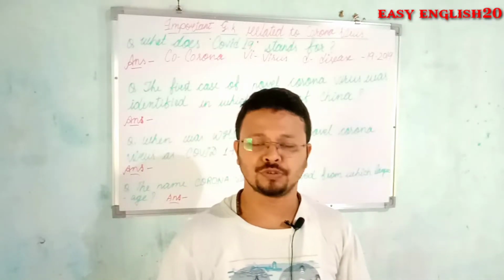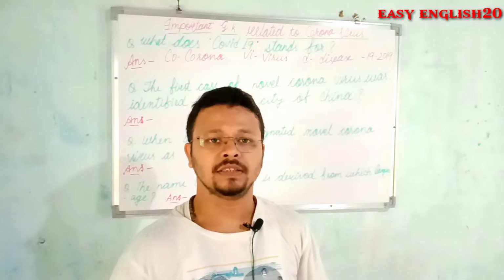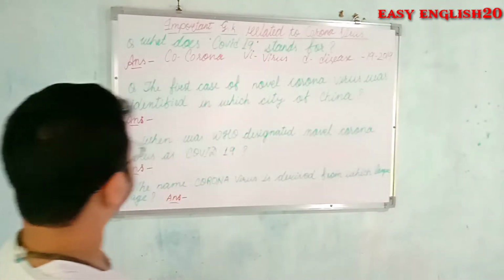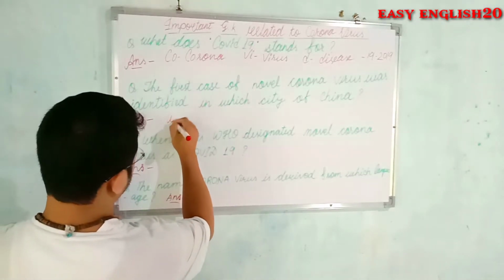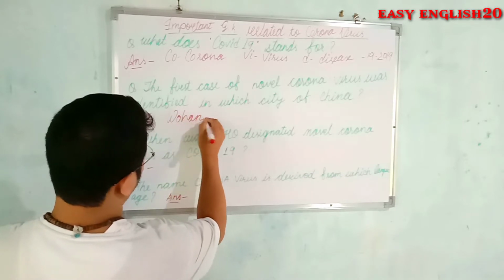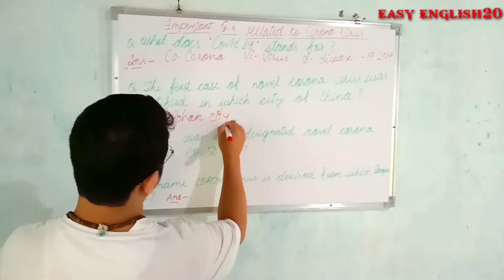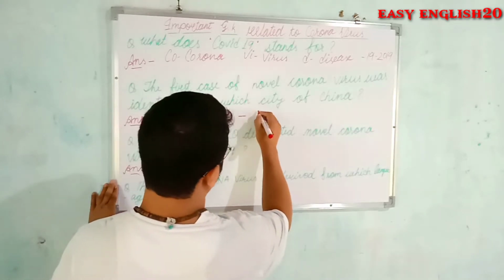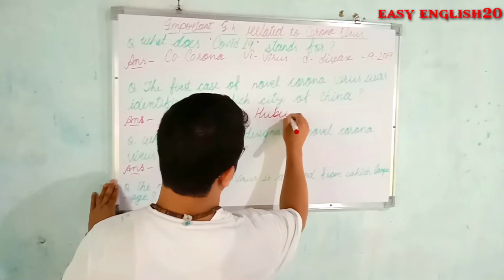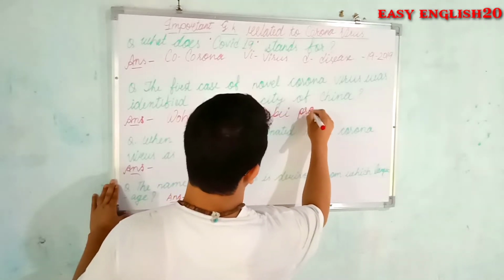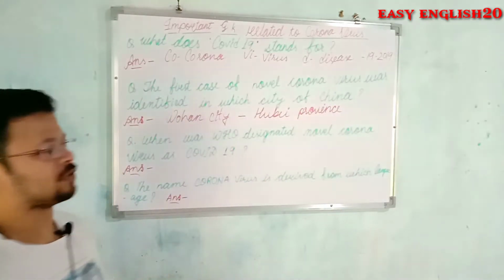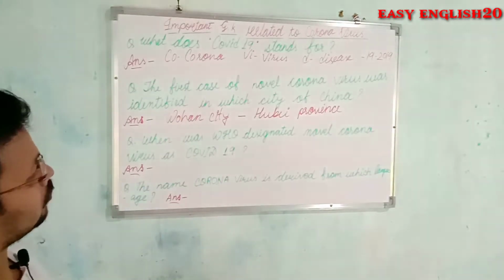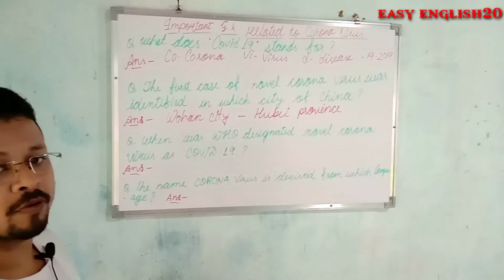As we have already come to know, the first case of coronavirus was detected in China, and in China the first case of novel coronavirus was identified in Wuhan city, in Hubei province of China. The first case of novel coronavirus was identified in Wuhan city and Hubei province of China.